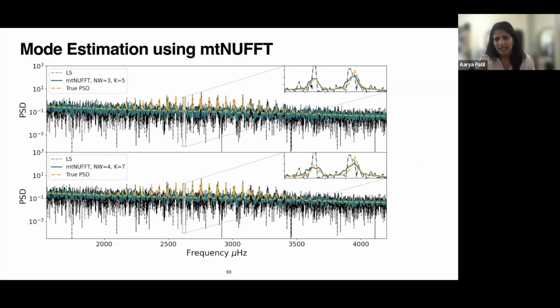You can see that the multi-taper estimate agrees with the true PSD quite well as compared to the Lomb-Scargle estimate. And at the bottom, I'm showing that if I increase the number of tapers, the resolution might get a bit worse, but it will still be able to detect these frequencies quite well. So this showed us that this works in principle.